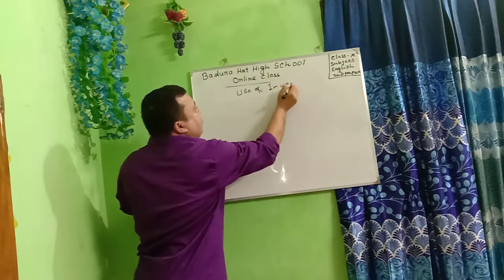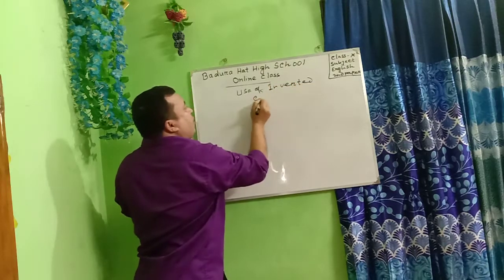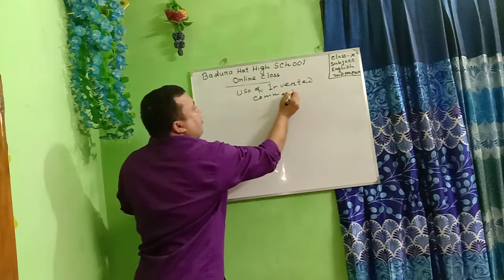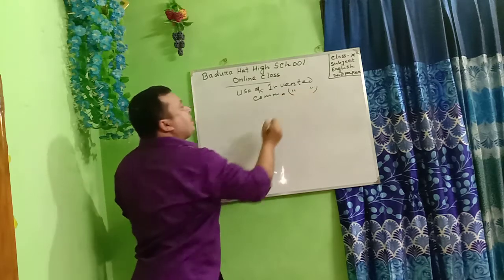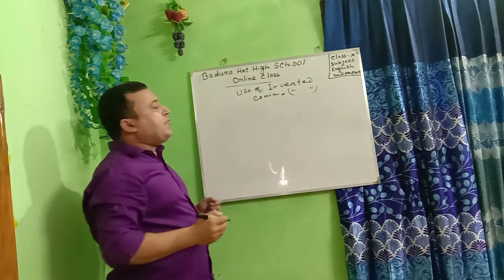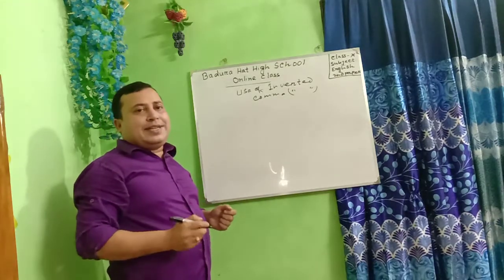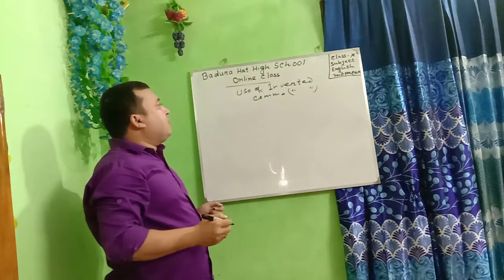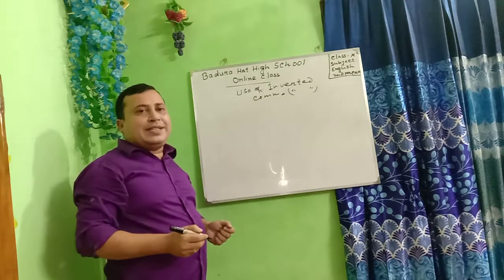Use of inverted comma. Inverted comma is used in direct speech.